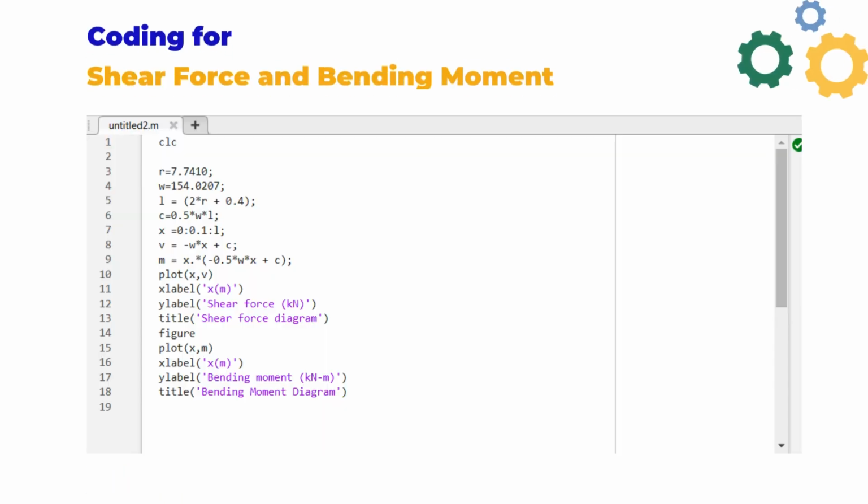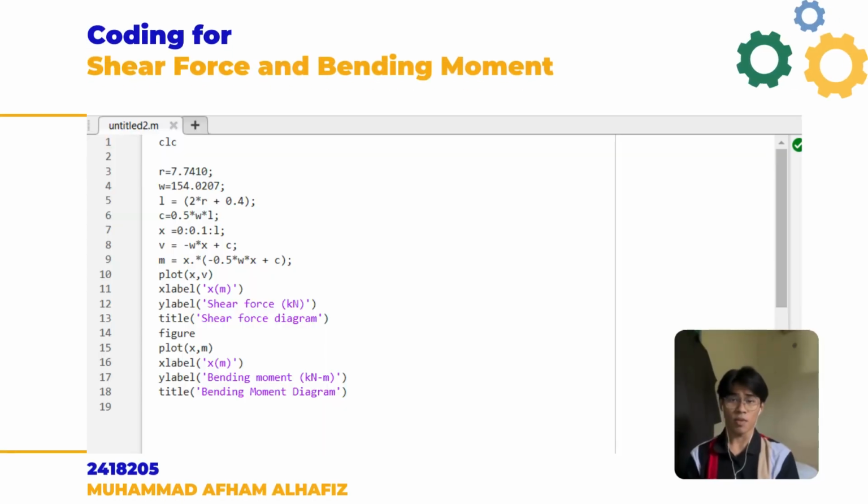Thank you. My name is Muhammad Afiq Hafiz Muhammad Zailin, and my matric number is 2418205. I will explain question B number 3, which asks about the coding and also the graph for shear force and bending moment. So first we will take a look at the coding.